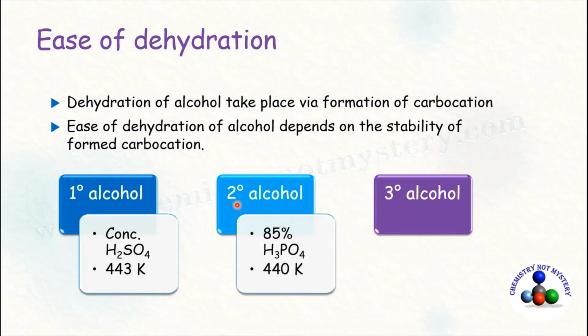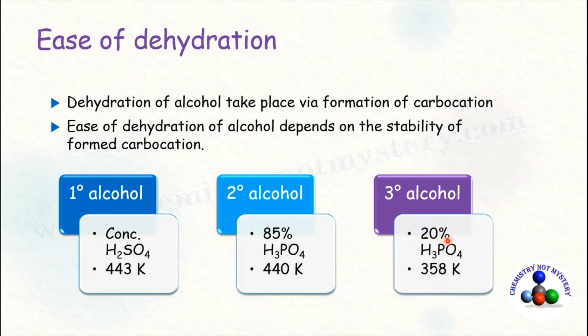Dehydration of secondary alcohol takes place with 85% phosphoric acid at 440 Kelvin temperature, while the dehydration of tertiary alcohol takes place with 20% phosphoric acid and 358 Kelvin temperature. That's why the ease of dehydration of tertiary alcohol is more than secondary, than primary alcohol.